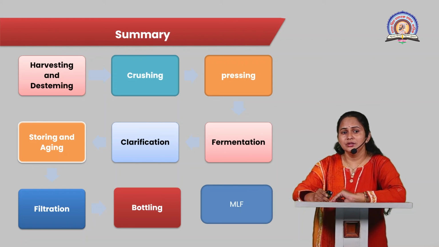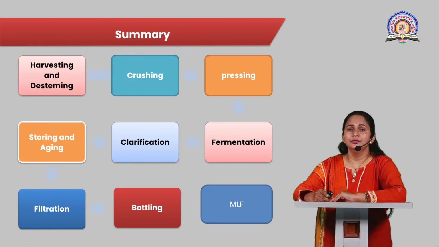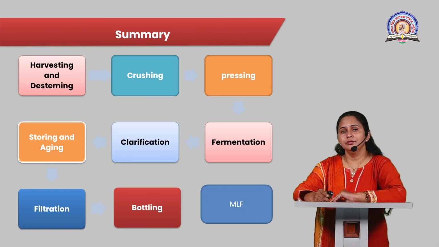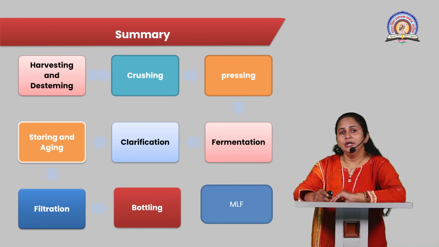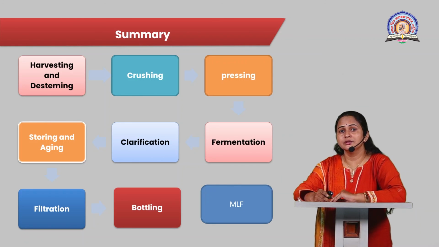Clarification can be done by using finning agents or by using different types of filters. After the clarification of wine, the wine is kept for the aging process in the cellar. After the aging process, the final filtration is done by using different types of filters.